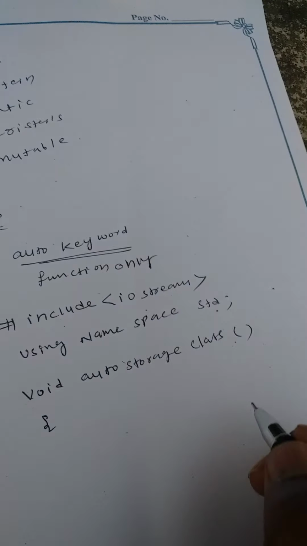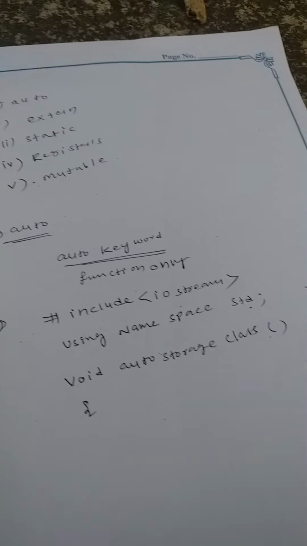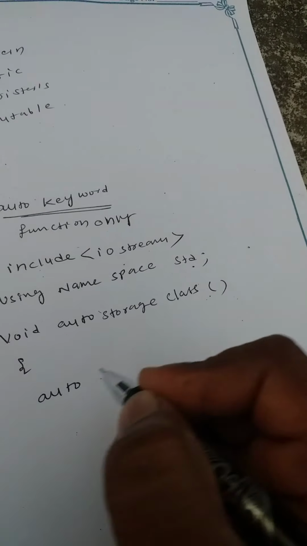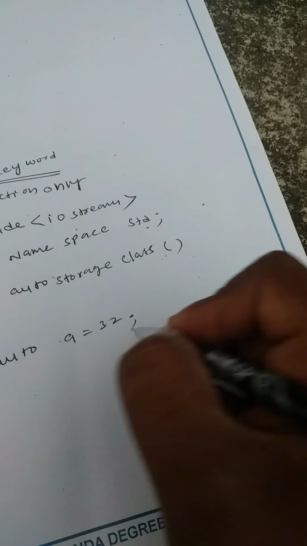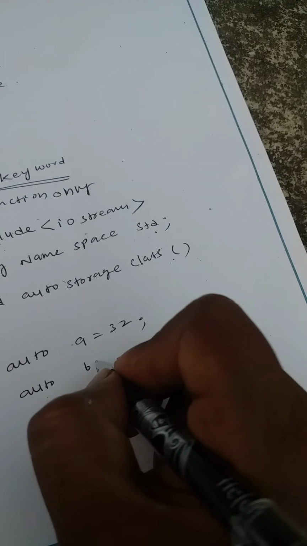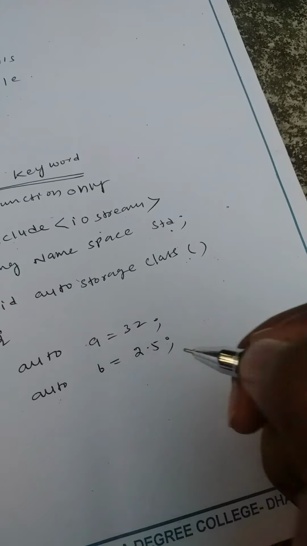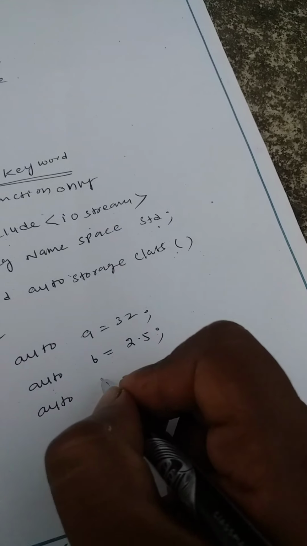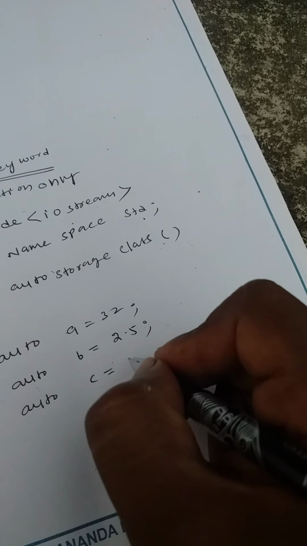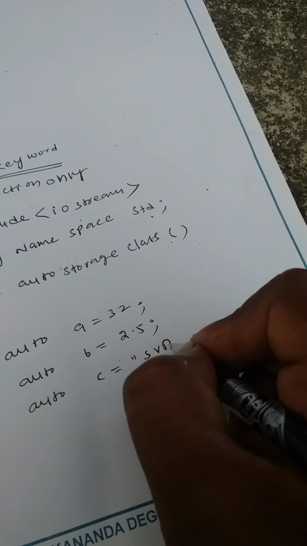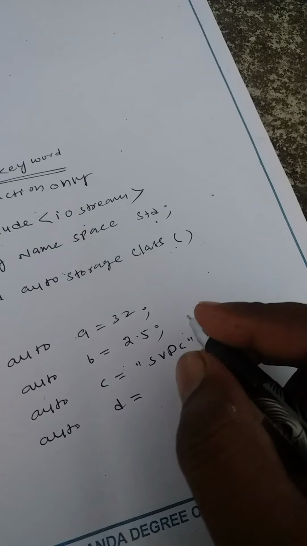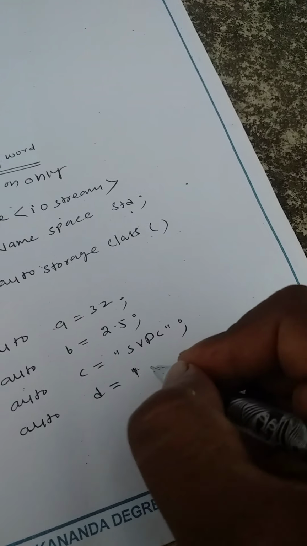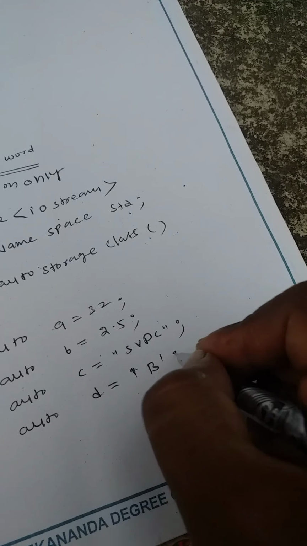Now declare the auto variables like this: auto a is equal to 32, auto b is equal to 2.5, auto c is equal to svdc, and auto d is equal to b. Now close this function.